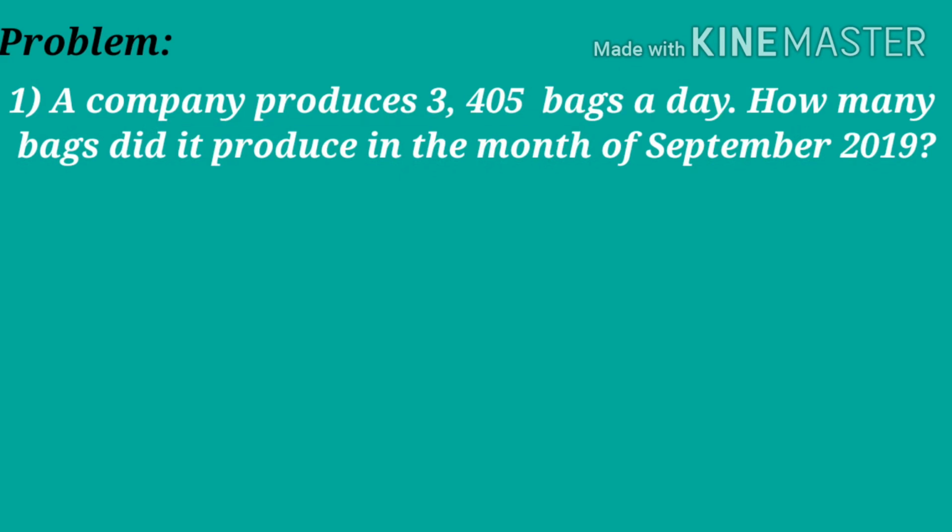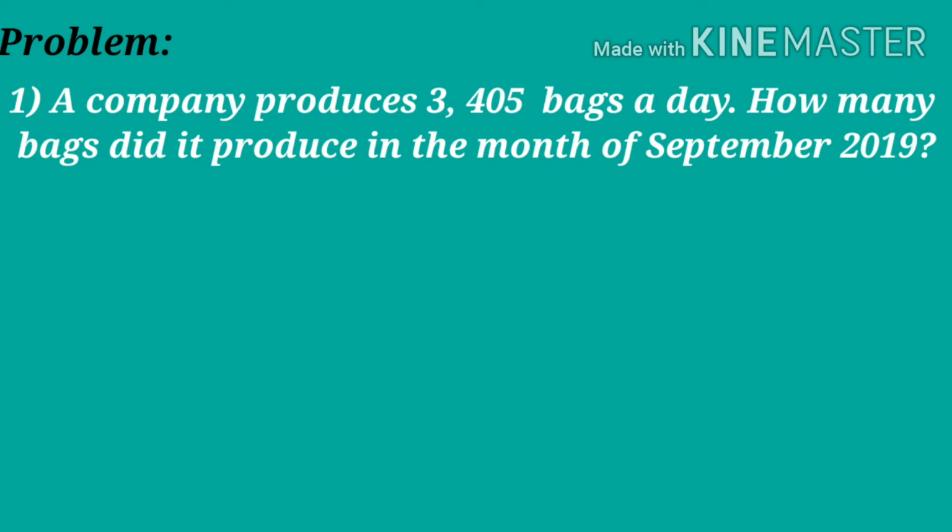A company produces 3,405 bags a day. How many bags did it produce in the month of September 2019? Here, the company produces 3,405 bags a day. It means in one day, the company produces 3,405 bags. The question asks us how many bags did it produce in the month of September? It is clear that the number of bags produced in a month will be a bigger number.